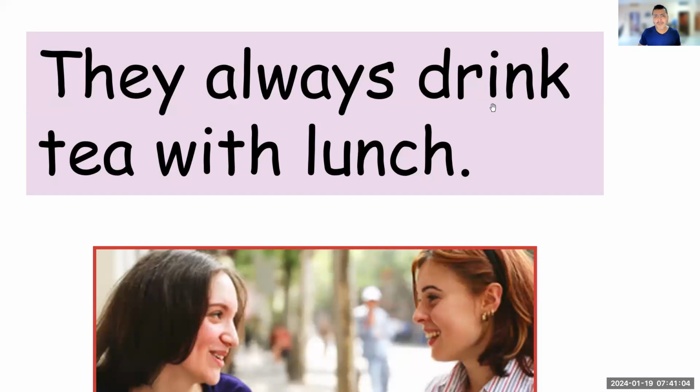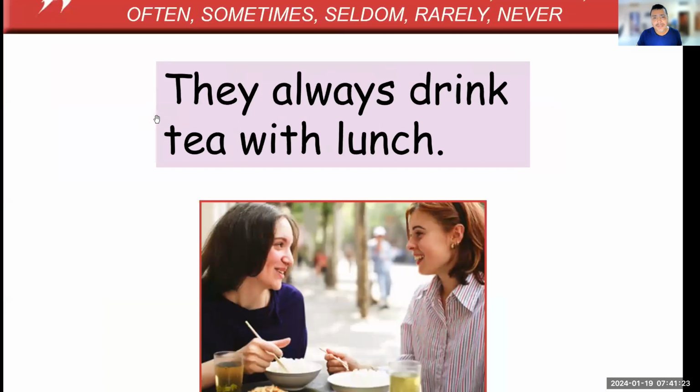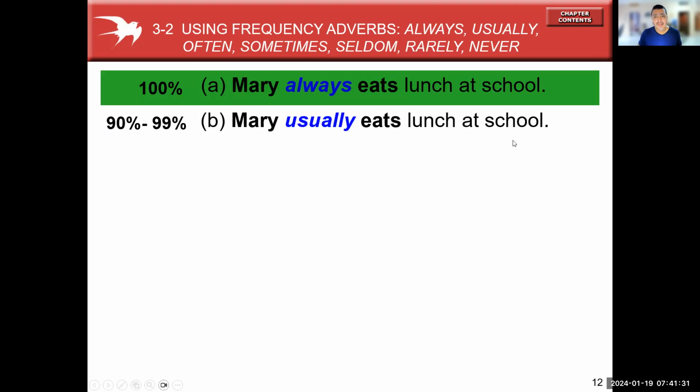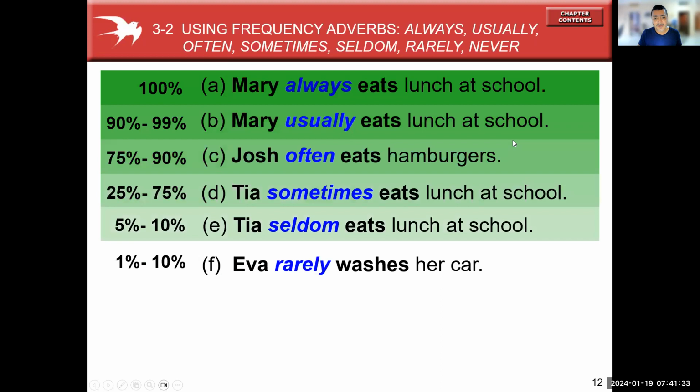Drink means beber. Entonces, aquí denotamos cuántas veces o con qué frecuencia hacemos esta actividad. So let's see more examples about this.